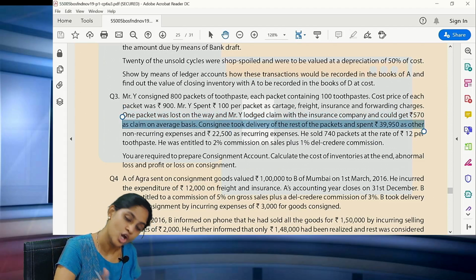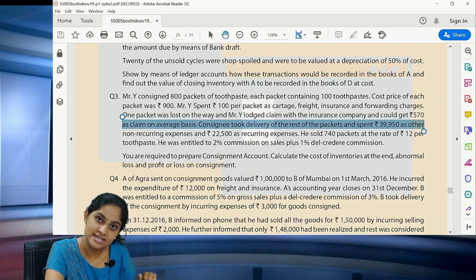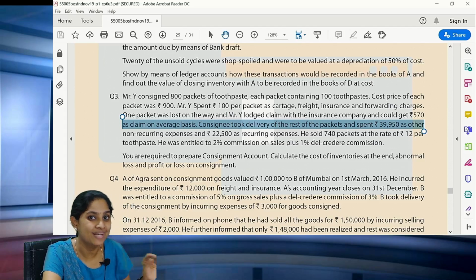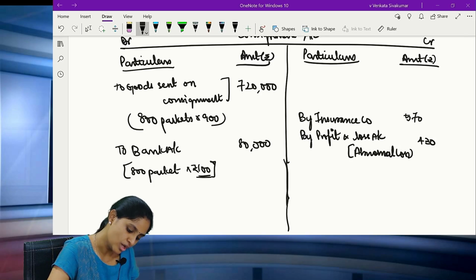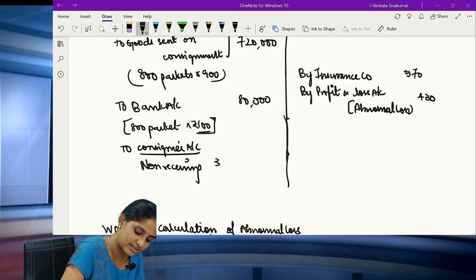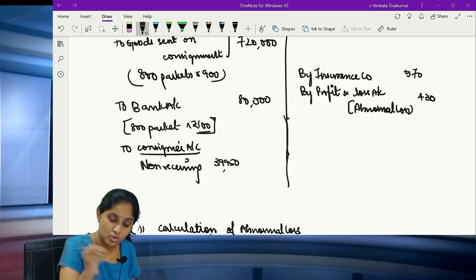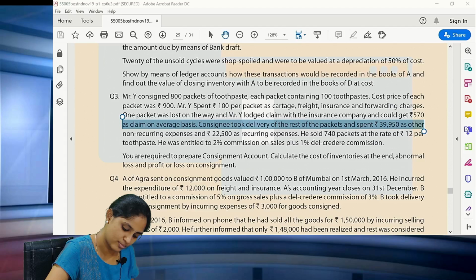Now consignee took the delivery of the goods and the rest of the packets and he spent. What are the things he spent? Here they have given you clearly 39,950 as non-recurring and 22,500 as recurring. So what will you do? You will have to debit them under the head consignee's account. Correct? The consignee is telling you the non-recurring expenses are nothing but 39,950 and he's also saying recurring expenses coming to 22,500. Clear all of you? Now please look at the next point, all of you.